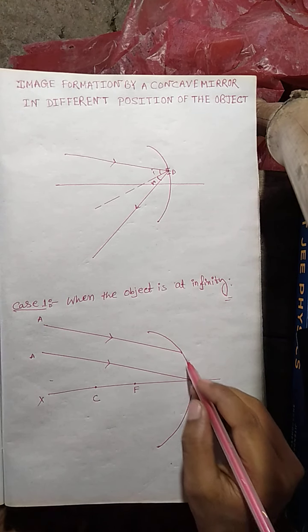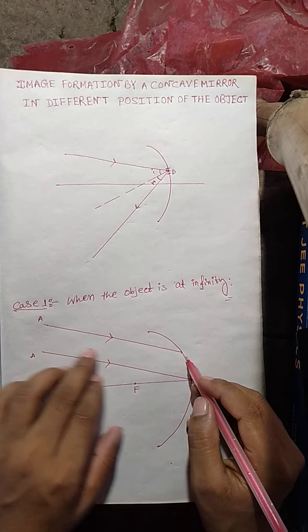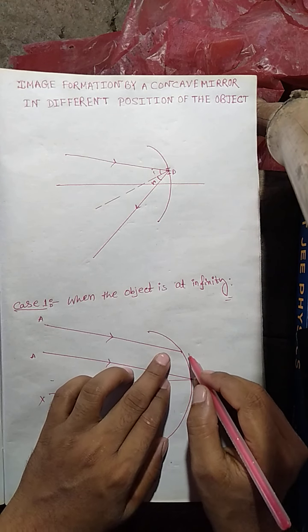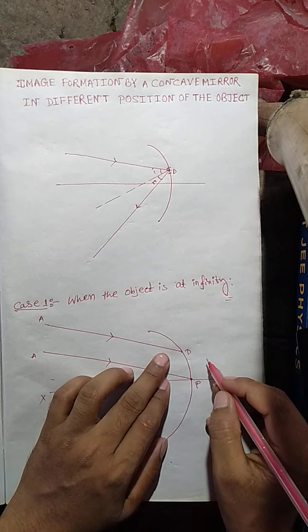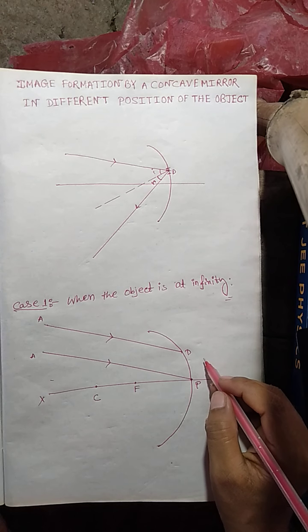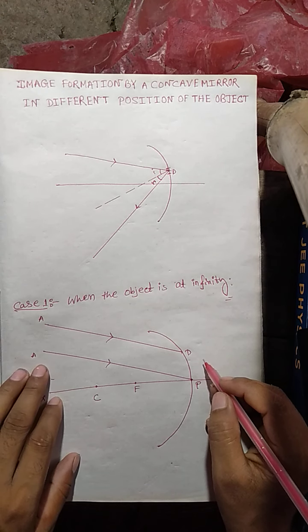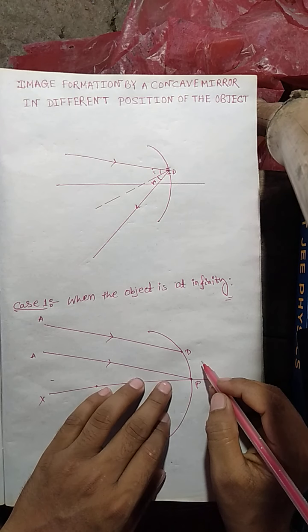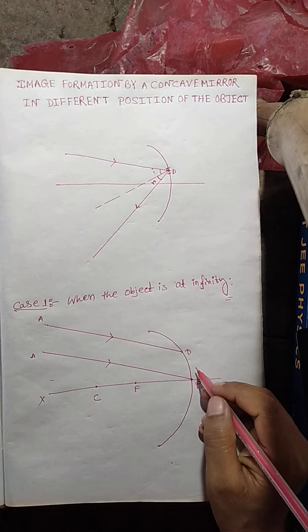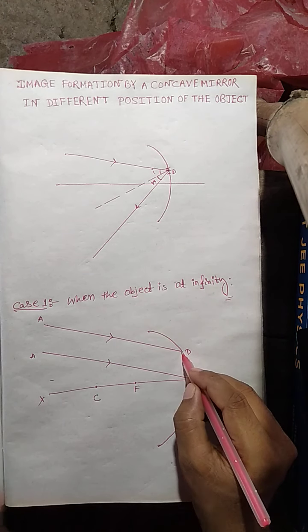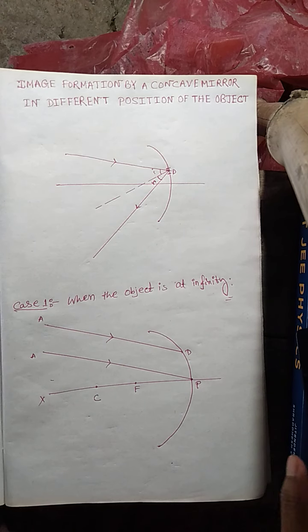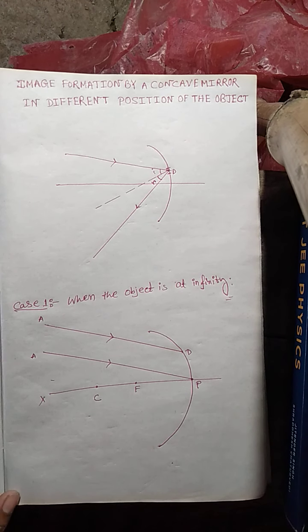One ray falls at the point D on the concave mirror, and another ray falls at the pole of the concave mirror.